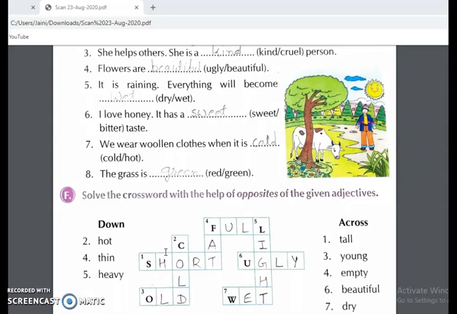And so now I hope all of you understood about adjectives, that tell us something about a noun. We can say describing words also for adjectives. So I hope all of you understood.